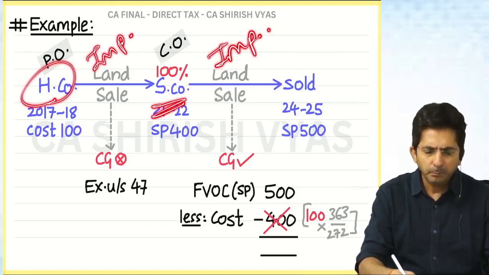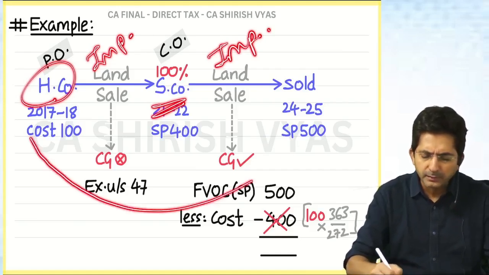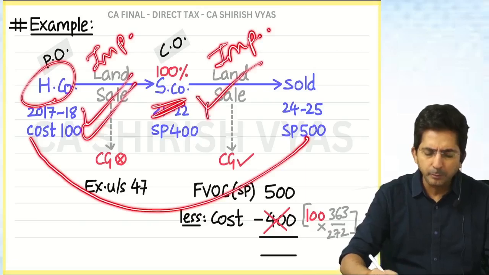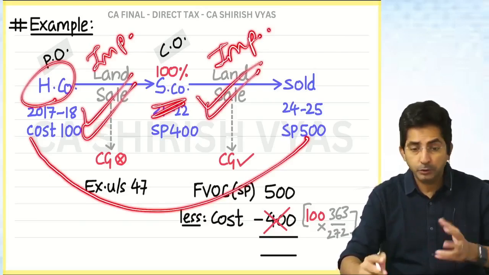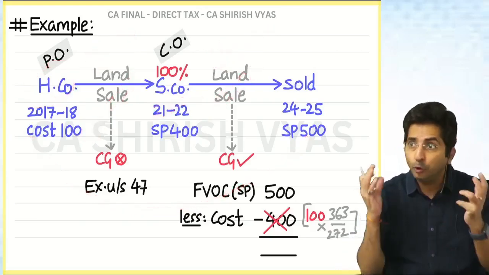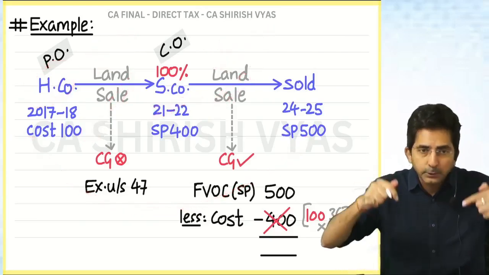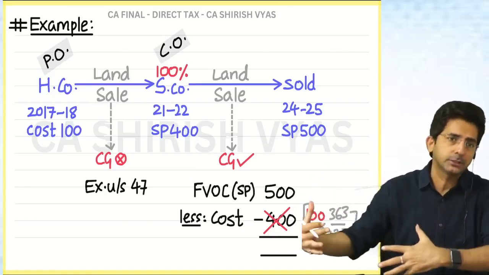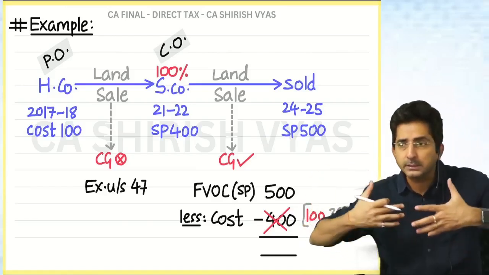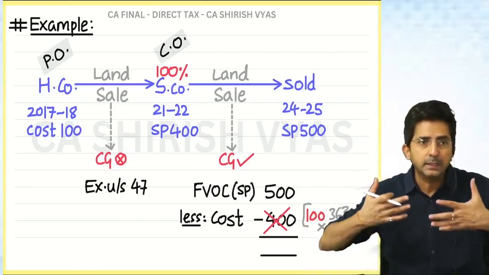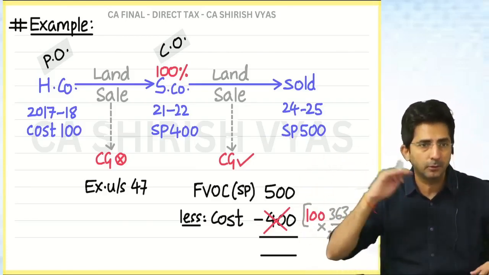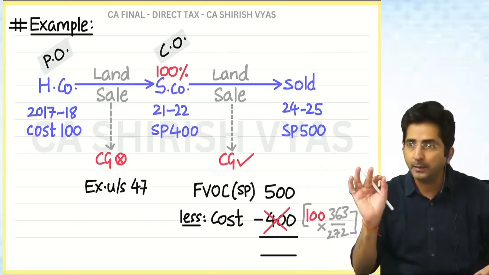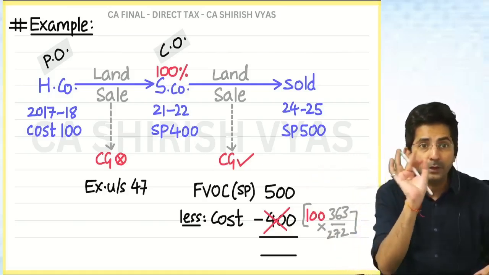Both. Since we are taking the previous owner as the base, even this will be covered. See, it is simple, but it's better to clarify because if it suddenly comes in the question, you will be stuck. So remember this point also: in such questions, if the previous owner has done some improvement and the current owner has done improvement, take both improvements in the deduction. Improvement comes in index, cost of improvement.